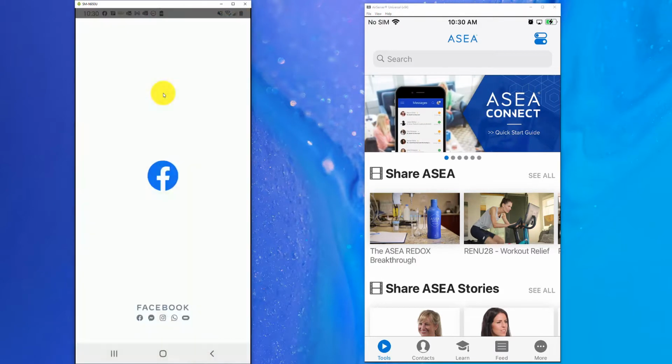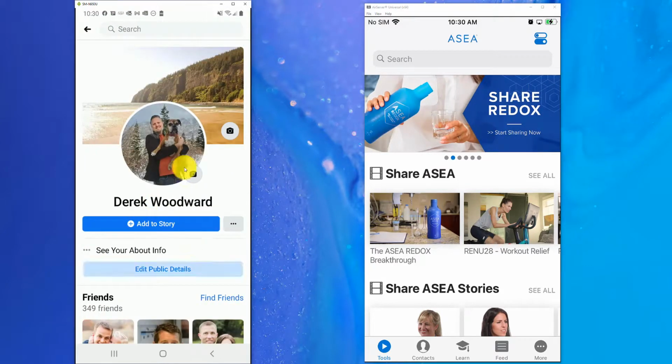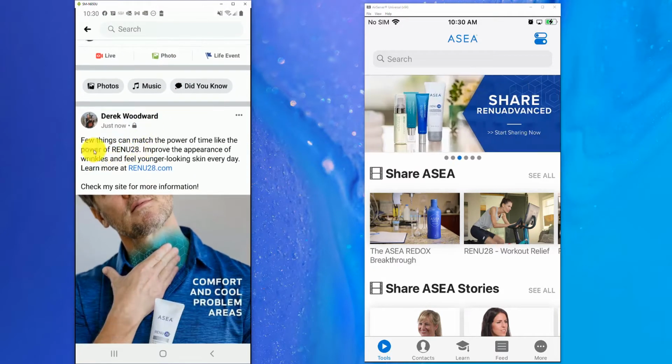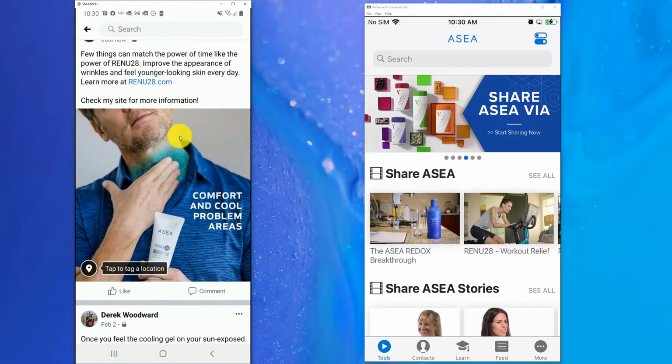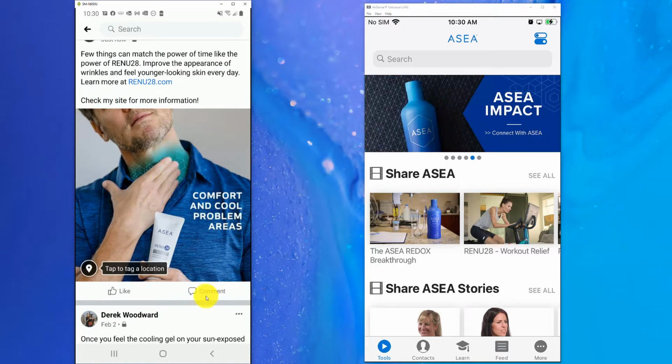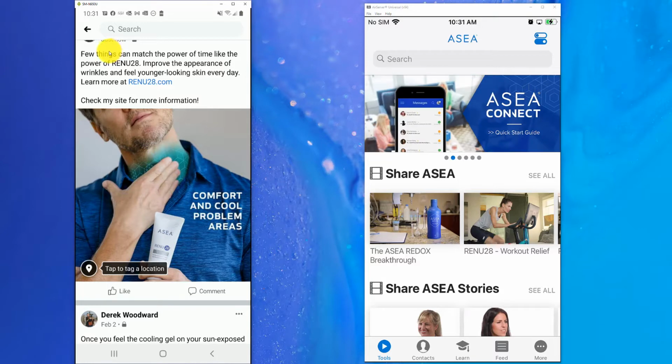If I wanted to jump over to Facebook and show you what that's going to look like, you can see right there on my page, I've posted here with a link right here as well. So what you can do here, which is really, really fun, is you can now add a comment for your replicated site for other people to follow. This is an important step for posting on social media. If you want people to come back to you and your page so that they're reaching out directly to you and not elsewhere, this is how you're going to want to do that.